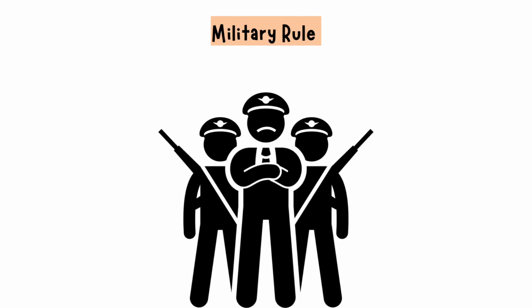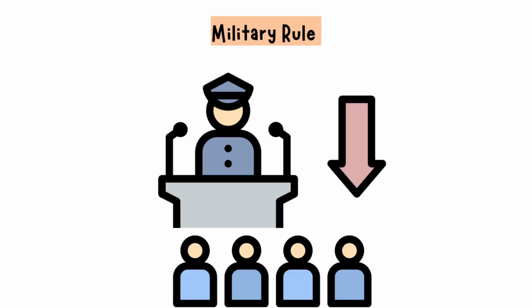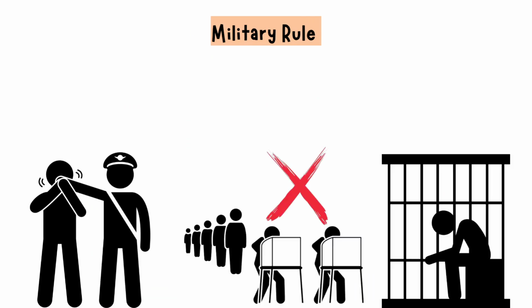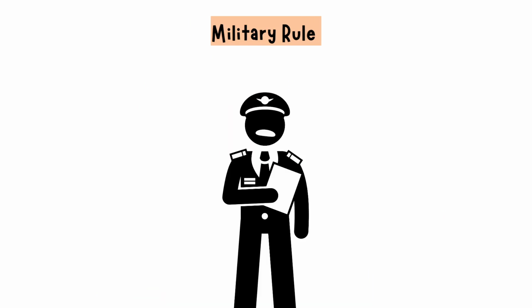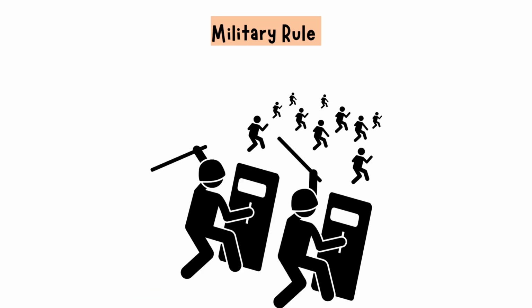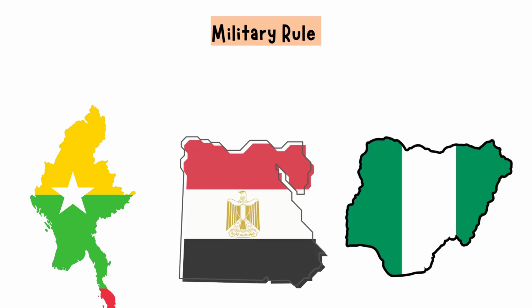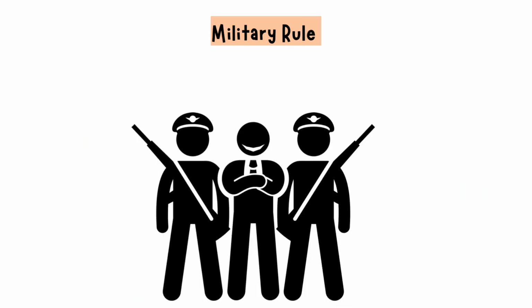Military rule. In a military government, the army takes charge, usually after overthrowing a civilian leader. Generals or officers justify their takeover as a move to restore order or fight corruption. Civil rights are often suspended, elections paused, and dissent crushed. Decisions come from military command, not public vote. While some citizens may welcome short-term stability, military rule often silences democracy in the long run. Examples include past regimes in Myanmar, Egypt, and Nigeria. It's government by discipline and force, when soldiers trade their uniforms for suits but not their command structure.